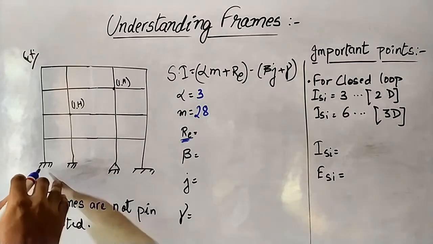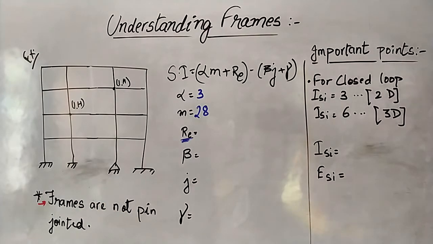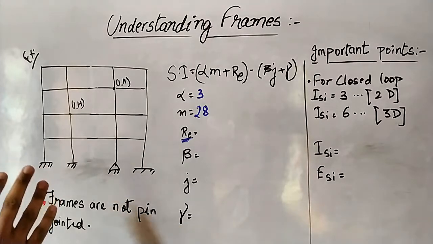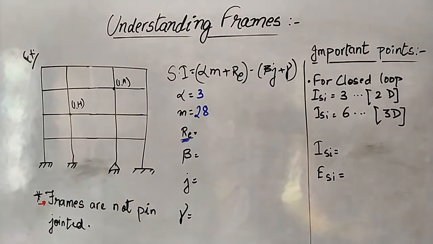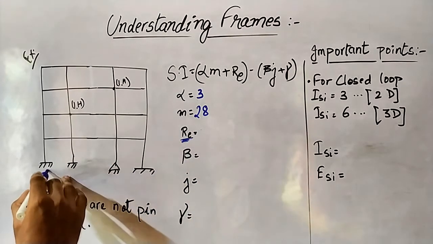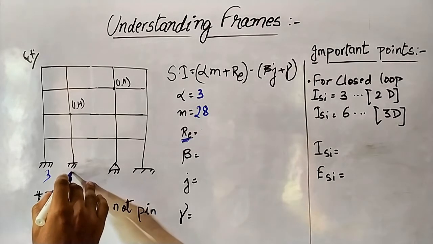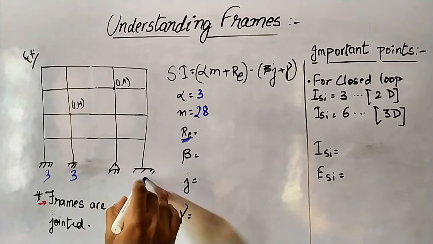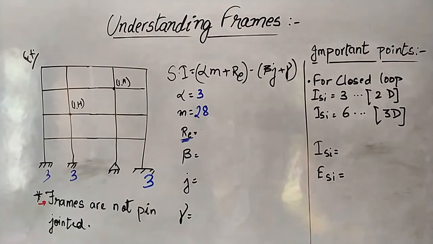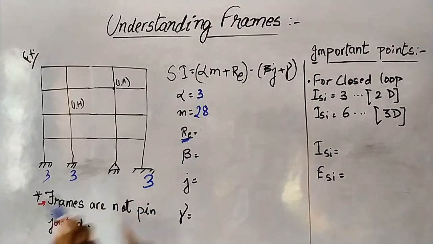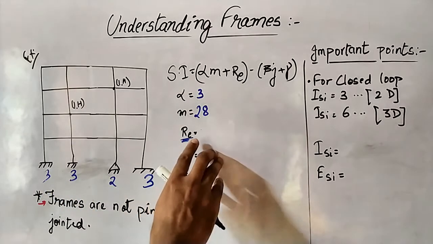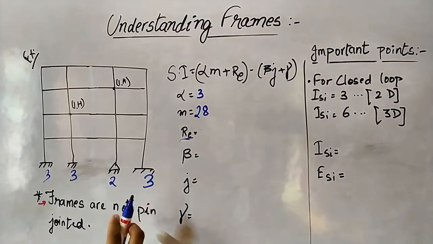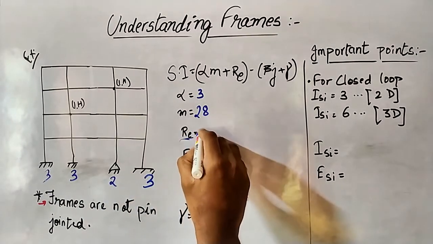Here it is a fixed support, and we know that in 2D it can counteract three forces: the forces in x, y and the moment. So the number of reactions here will be 3, and this is also a fixed support, so 3, and this is also a fixed support, 3. And this is a hinge support, which can resist two reaction forces. So the sum of these reaction forces is the total Re. Re will become 3 plus 3 plus 2 plus 3, which is 11.